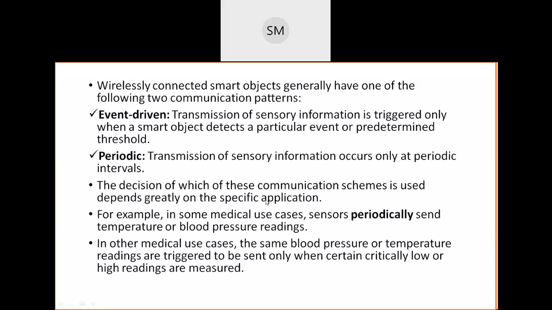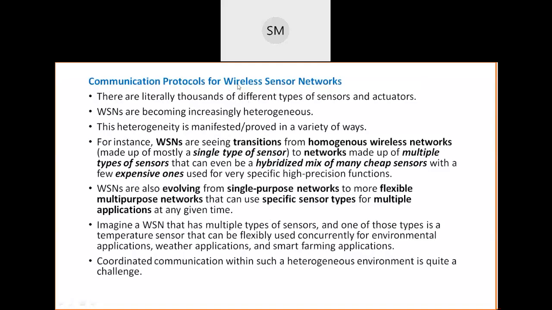Are you understanding? So, communication protocols for wireless sensor networks. Why do we want these communication protocols?